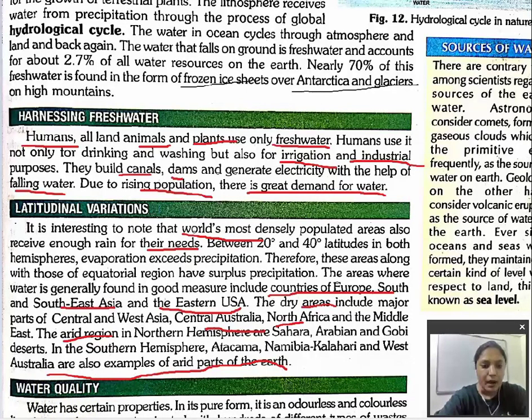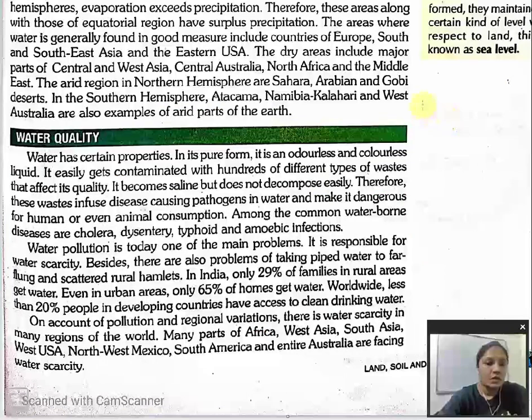We will discuss water quality. Water quality means what type of water it is, whether the quality is good or bad. Water has certain properties. In its pure form, it is an odorless and colorless liquid. Now, if the water is in the pure form, it will be what? Odorless. Odorless means no smell, and colorless, as water has no color.